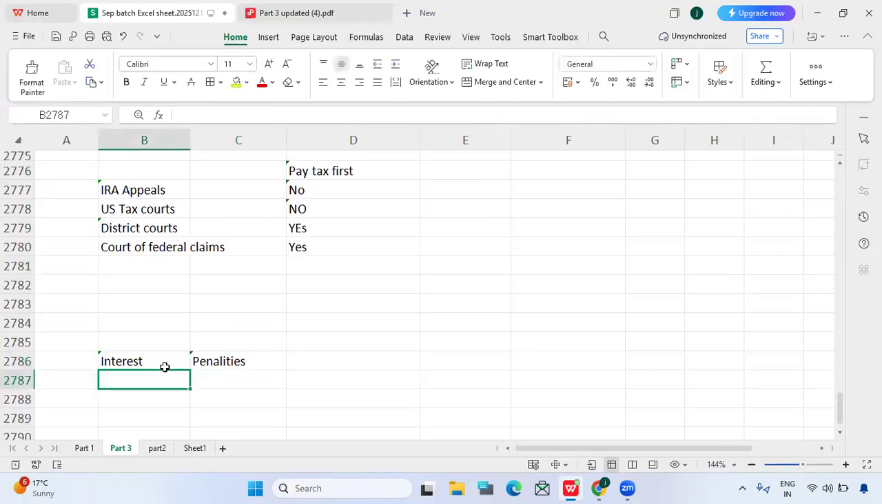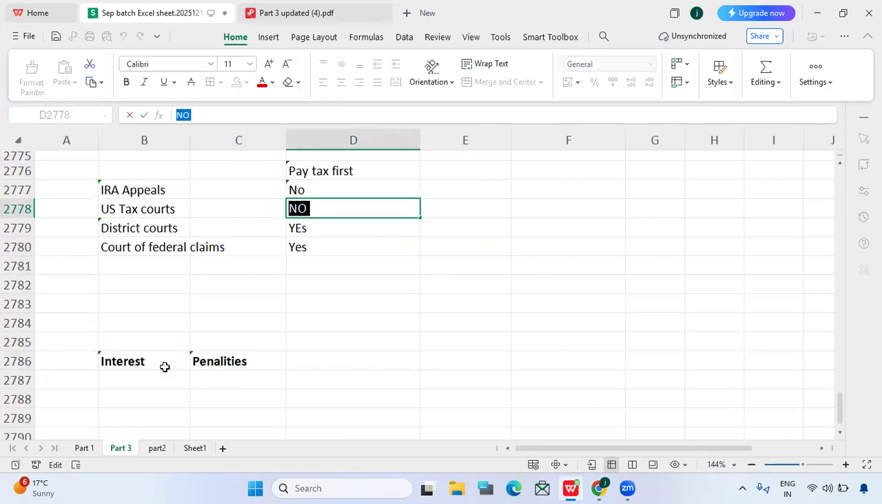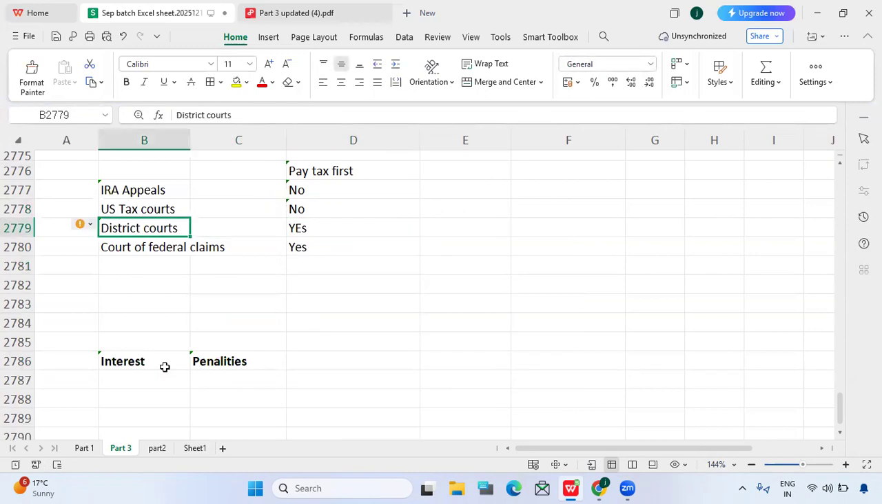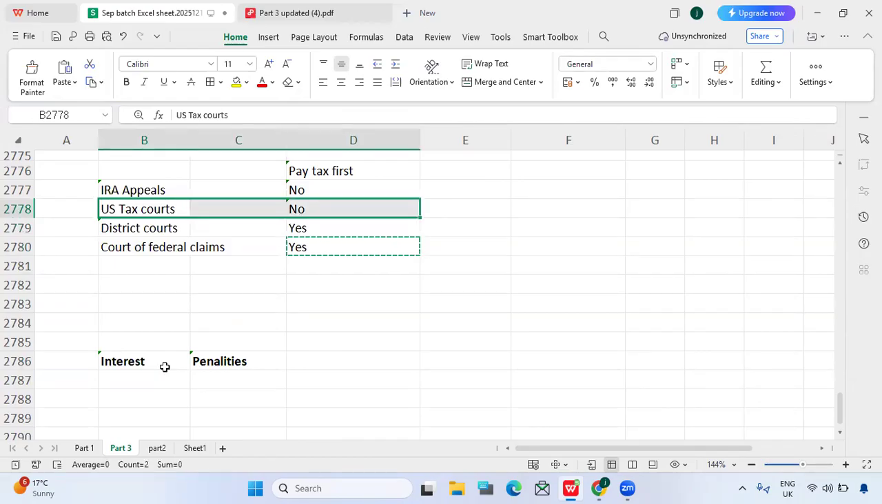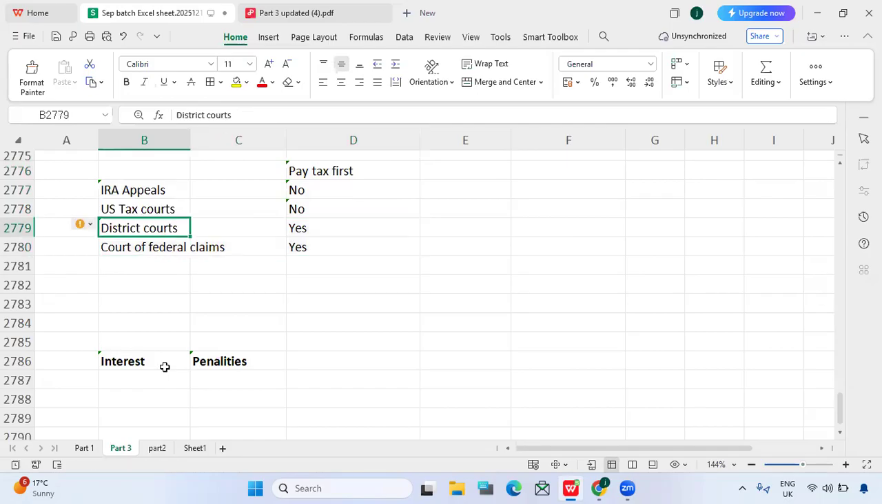In the US tax court, it should be yes, right? Because we will file a notice of deficiency. No, here they need not pay. Only in the district court and court of federal claims do they need to pay first. Even though it is a court, they will send a notice of deficiency and everything, but they need not pay the tax amount first. They will pay tax only if the taxpayer approaches the district court or court of federal claims, then he must pay the amount first.